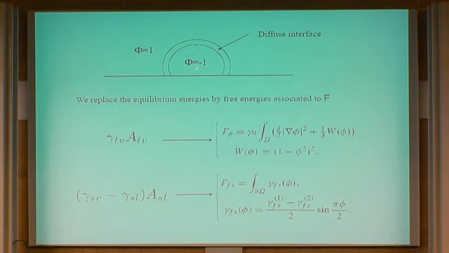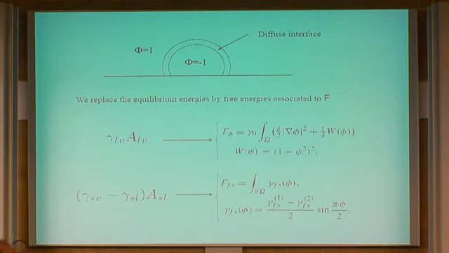Okay? And now you construct the model by replacing energies. You replace the liquid vapor area multiplied by gamma liquid vapor, so this part of the energy that I was introducing in the static case, by this Ginzburg-Landau energy. Okay? So this is called free energy. So you have free energy associated to this phase field function phi, proportional to 1/2 delta gradient of phi squared plus 1 over delta W of phi, where W of phi is a double well potential, okay, with zeros at -1 and 1. So at this value and this value.